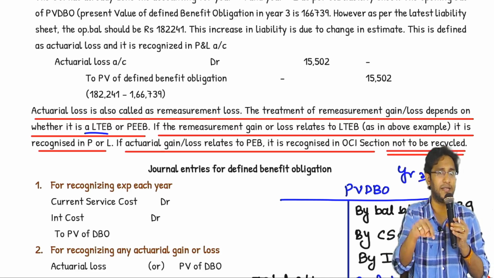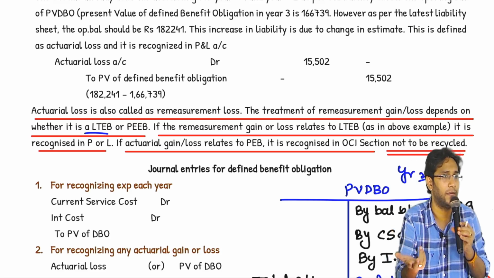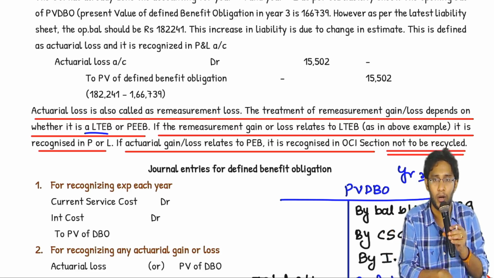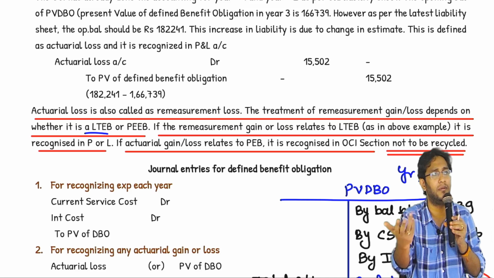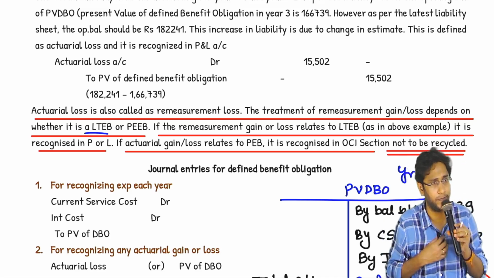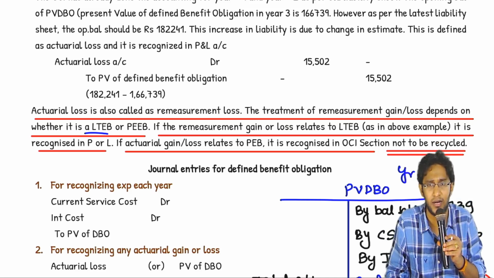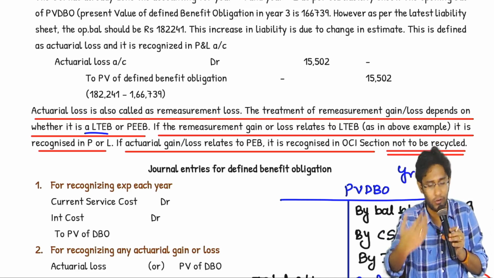In the present example, it is a bonus. Bonus will be a long-term plan. Therefore, this will go to PRL. In some other question when you solve, it can go to OCI also, depending on whether it is LTEB or PEB. So till here clarity is there. This one portion of defined benefit plan basics is over. So coming to the second part.